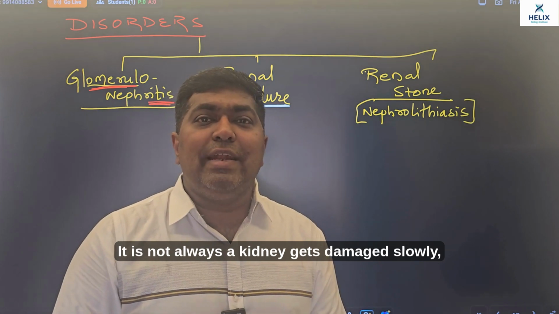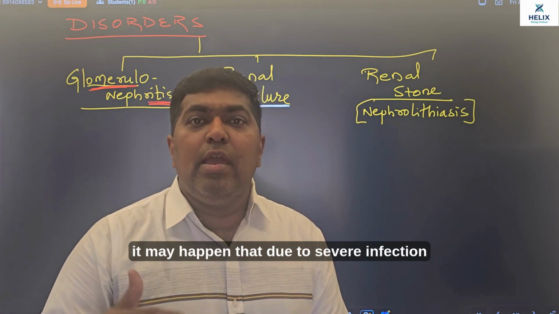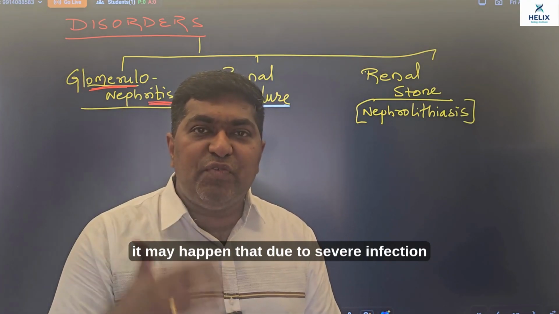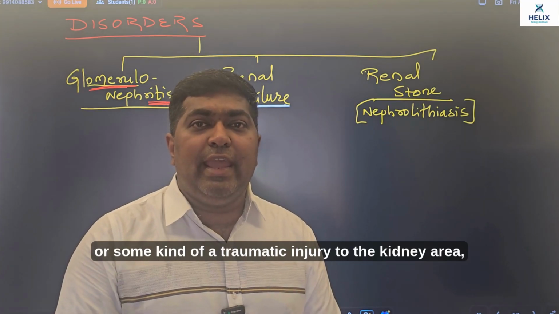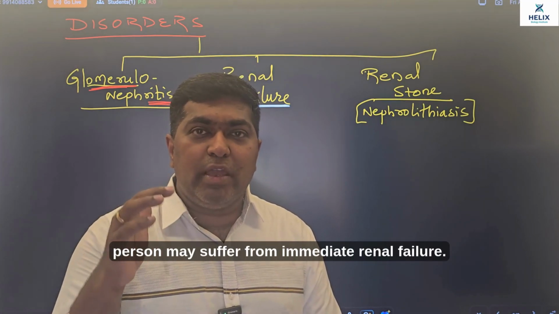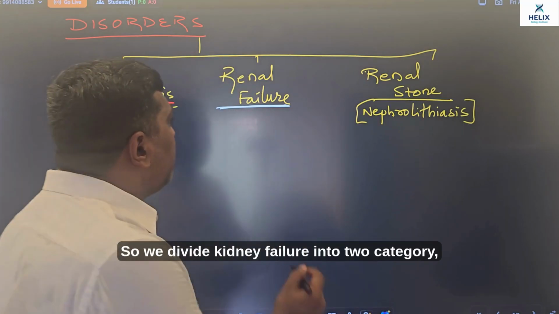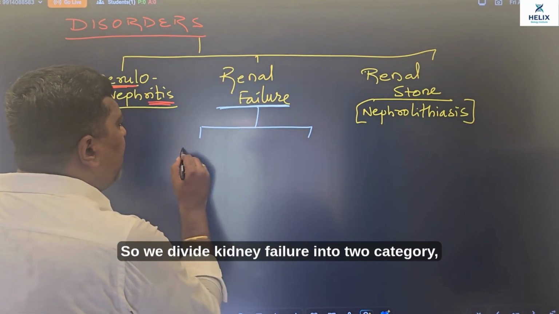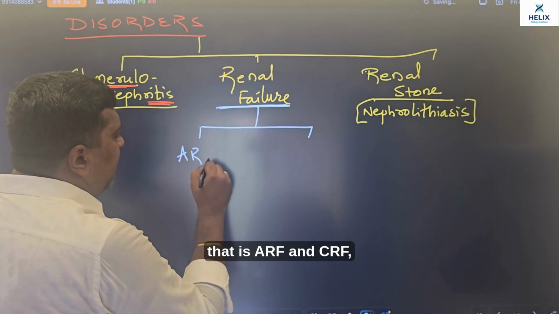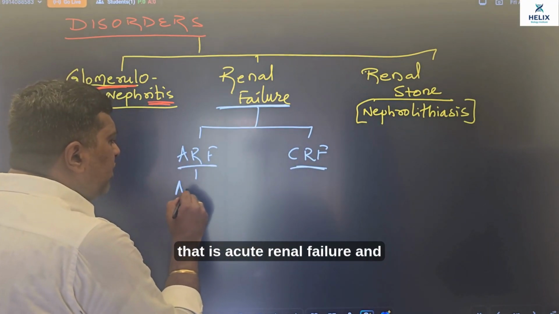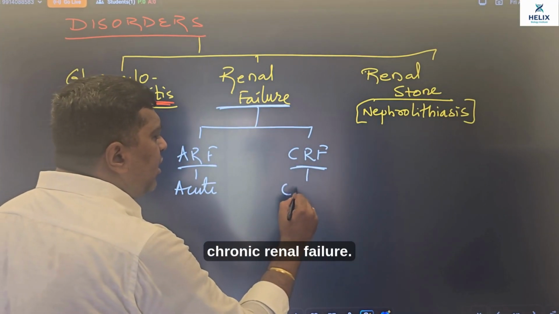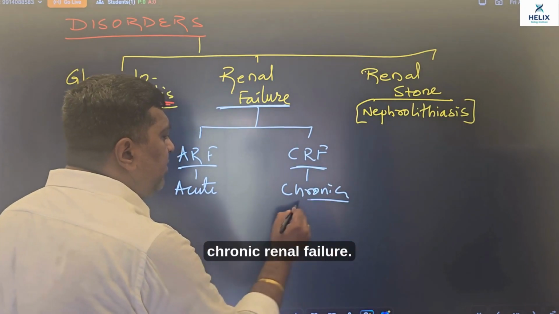It is not always that kidney gets damaged slowly. It may happen that due to severe infection or some kind of a traumatic injury to the kidney area, person may suffer from immediate renal failure. So we divide kidney failure into two categories, that is ARF and CRF. That is acute renal failure and chronic renal failure.